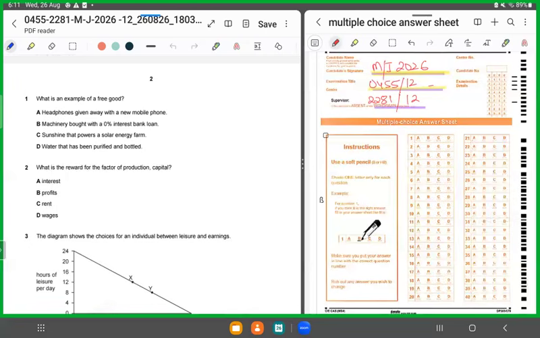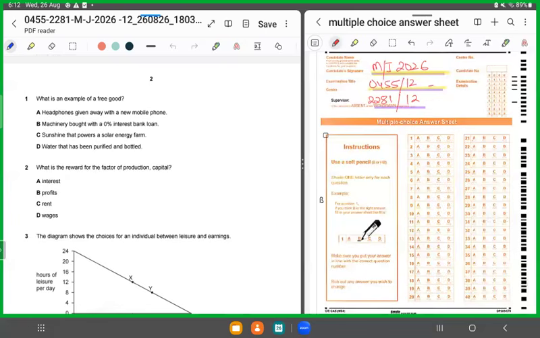So now what they have done is in these options, they have tried to confuse the candidates with something that is freely available, right? Something that is given free of charge. So they've tried to confuse the students in this way. Like for instance, the first option says headphones given away with a new mobile phone. So that's a free takeaway, right? B says machinery bought with a 0% interest bank loan. C says sunshine that powers a solar energy farm, and D says water that has been purified and bottled.